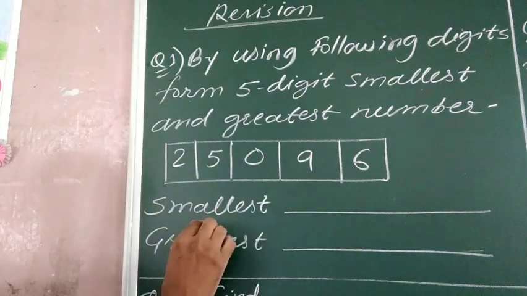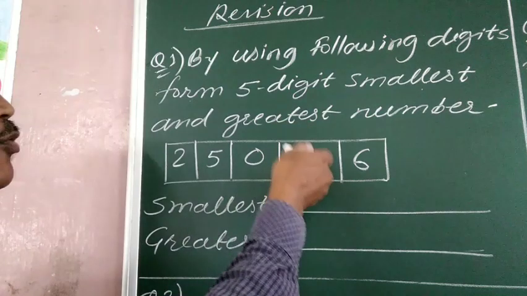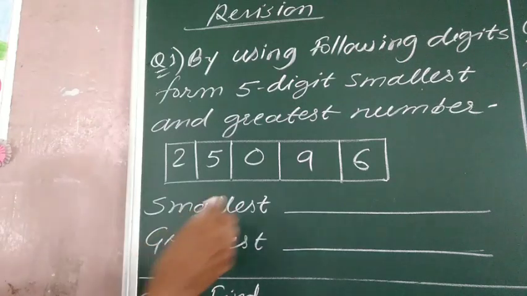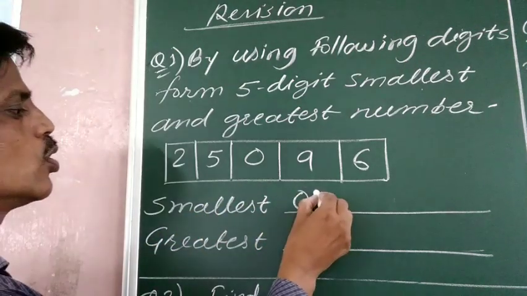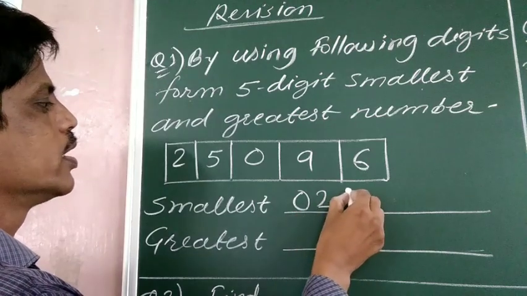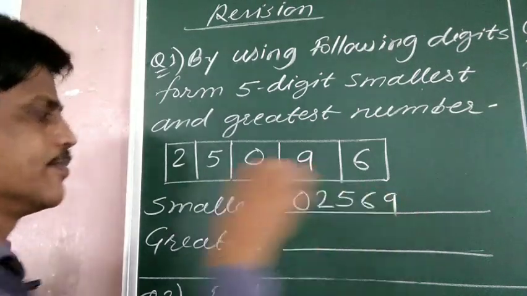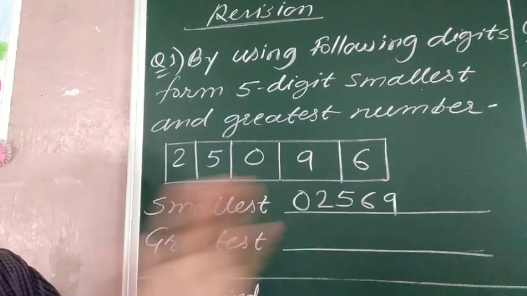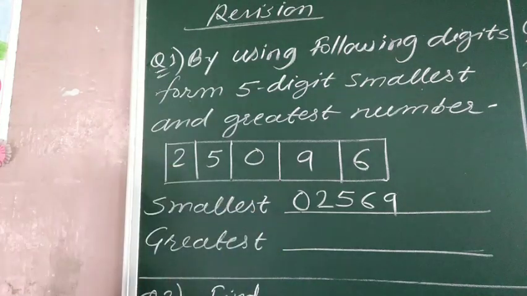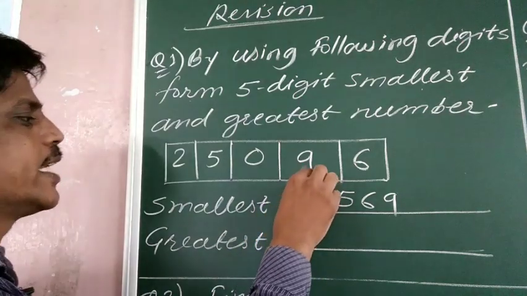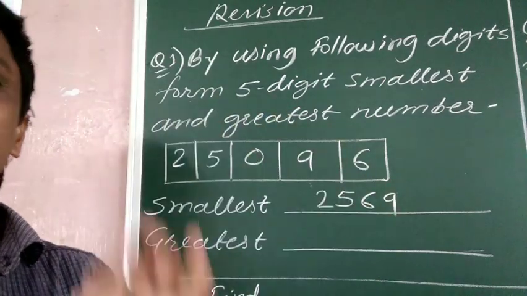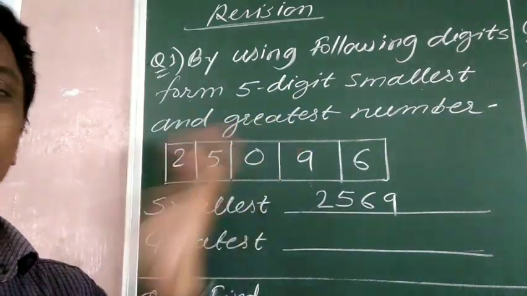So see, smallest 5-digit number means by using these digits we have to form the smallest 5-digit number. First of all we can write like this: 0, 2, 5, 6, 9. Is it correct? No digit is repeated here and no digit is left out. But this is not the correct answer. Why? Because when you put 0 here, 0 has no value. So it is only a 4-digit number, not a 5-digit number. यहाँ पर 0 का कोई meaning नहीं है. ये हमारा 5 digit number नहीं होगा.